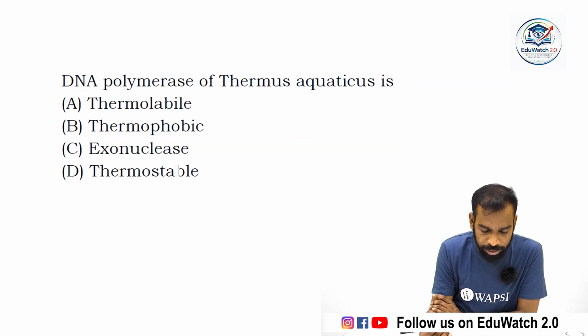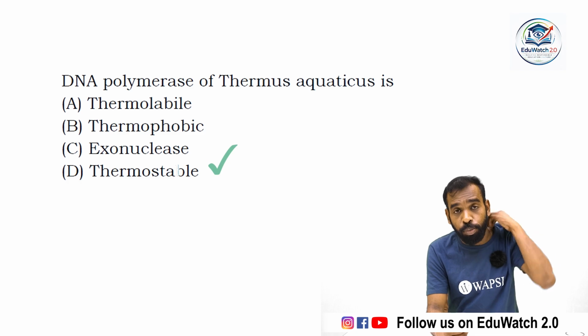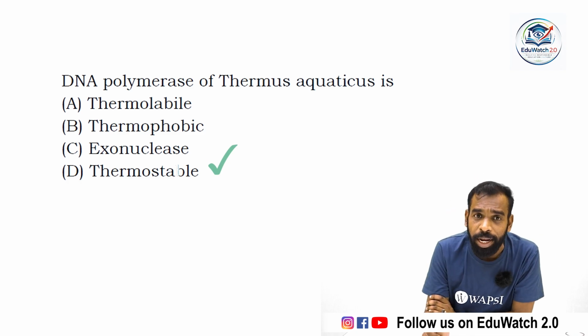DNA polymerase from Thermus aquaticus is an enzyme. It's a thermostable enzyme, meaning it has stability at high temperature. They can exhibit their stability at both high and low temperature. So option D is the correct answer.